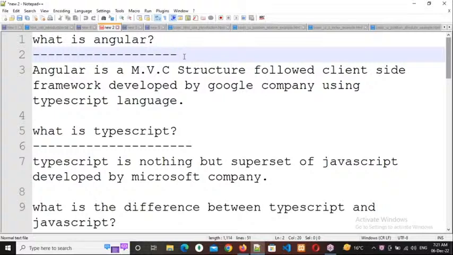So what is that? Performance, security, and SEO friendly URLs. For example, why do we need to take care of these three things? First of all, performance. Why? Suppose you are the owner of PhonePe, you developed PhonePe. Somebody is using that PhonePe. So I am the user. I have downloaded and installed your PhonePe. There are so many crores of people also using it.